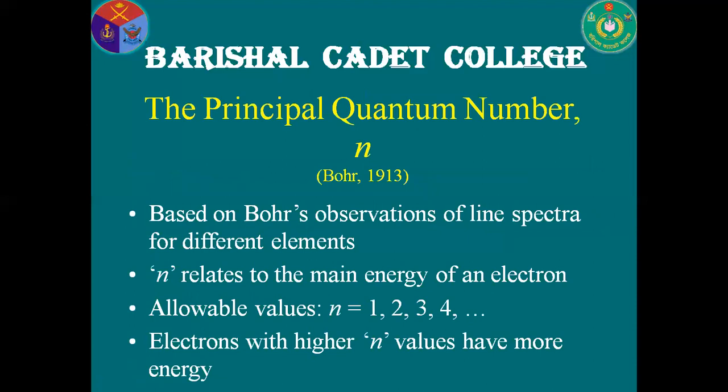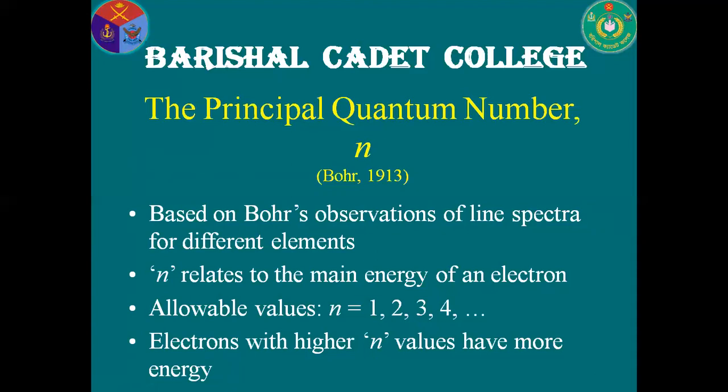The principal quantum number is represented by n, and it was defined by Niels Bohr in 1913. Based on the atomic observations of Niels Bohr, the principal quantum number defines where the outermost electrons exist and revolve.